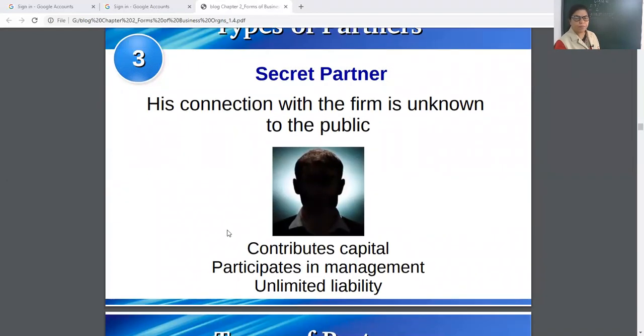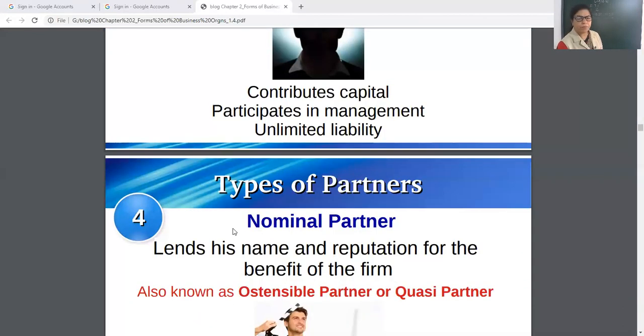Secret partner. His connection with the firm is unknown to the public. He also wants to keep it secret and confidential. He is contributing capital. He is participating in management, unlimited liability. But generally he says, please don't show to others.